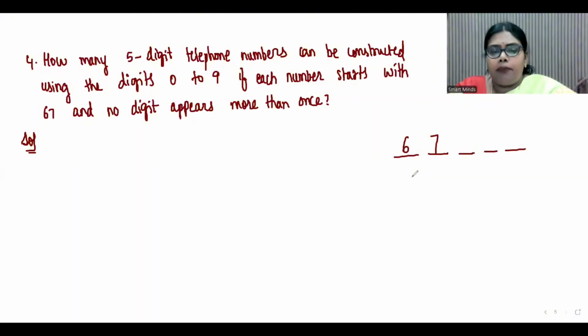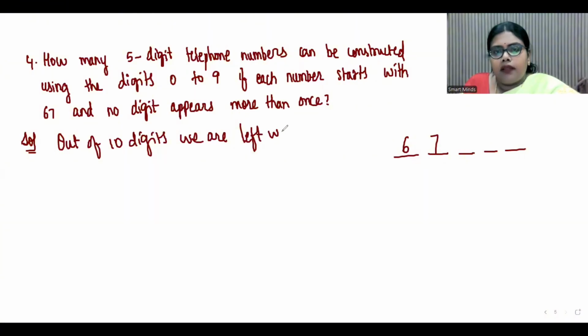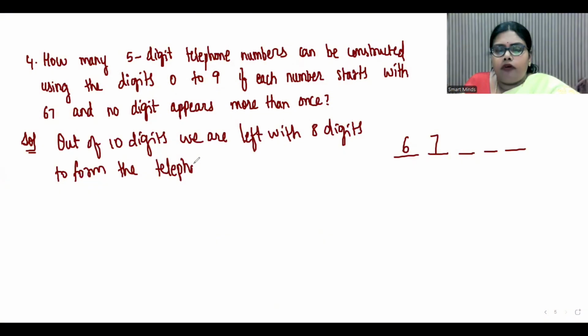So out of 10 digits, we are left with 8 digits. Why are we left with 8 digits? Because 2 are already fixed, the starting 2 digits are fixed.